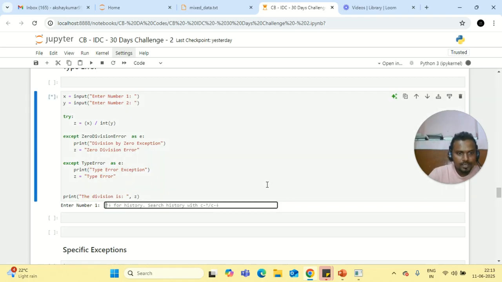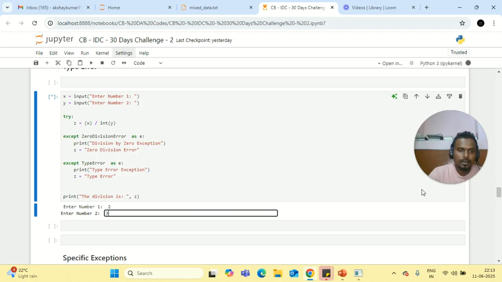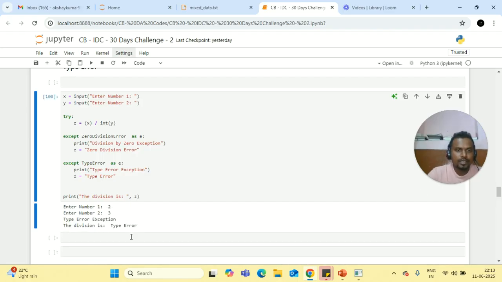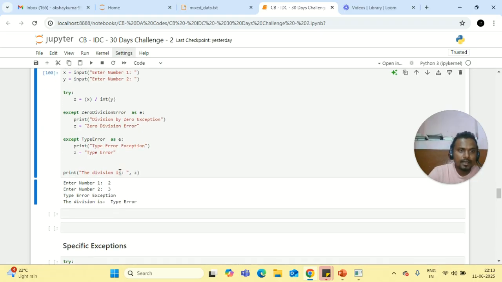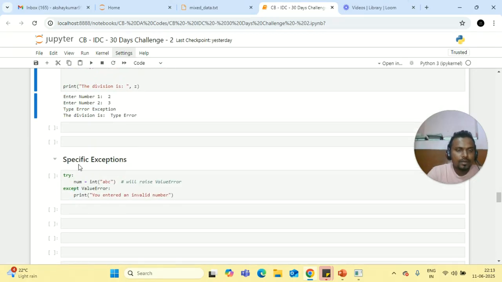So in that case, my 2 will be a string and my 3 will be an integer. Here it will show as type error, because here I have mentioned my except type error as e. So this is how we write a program using try and except.